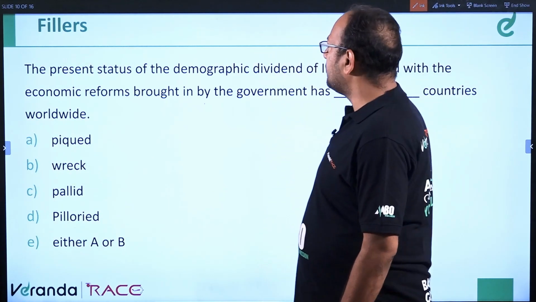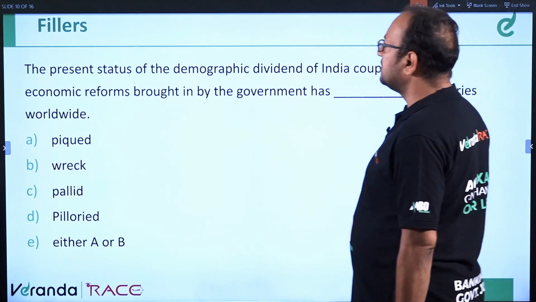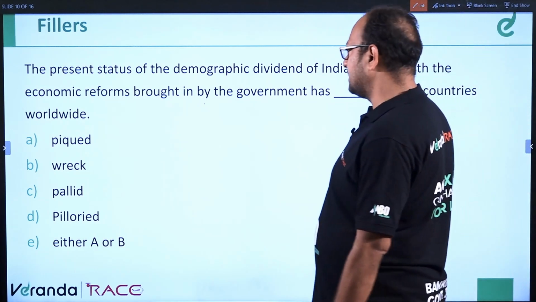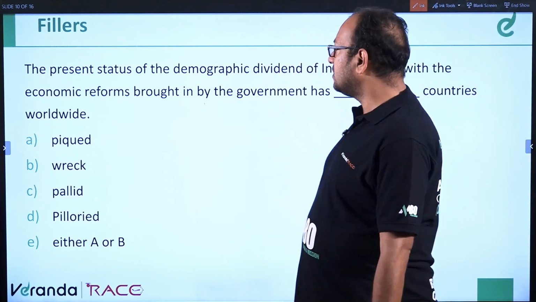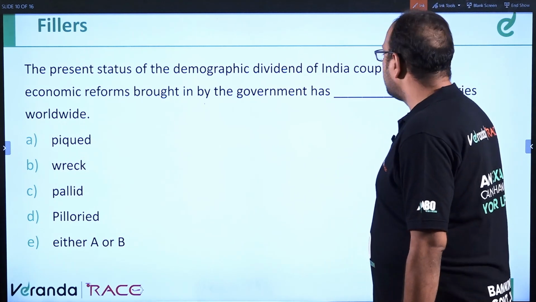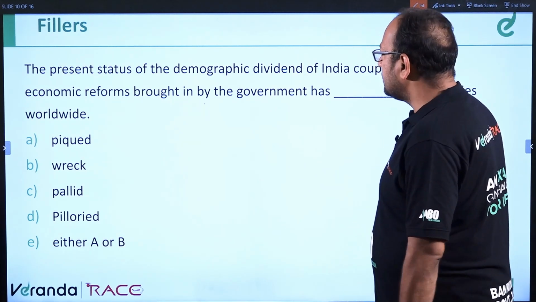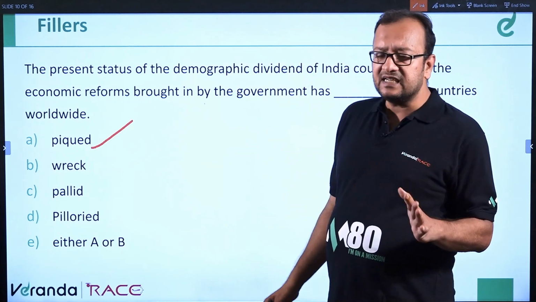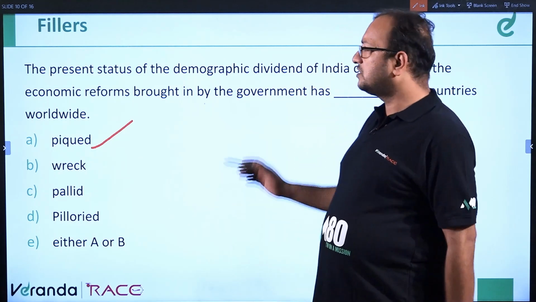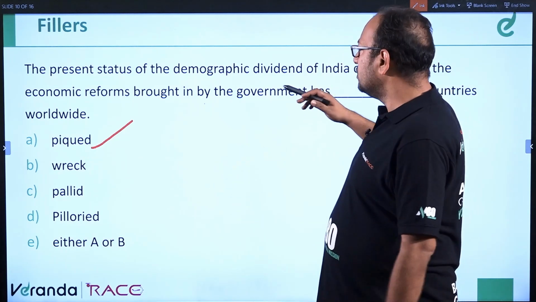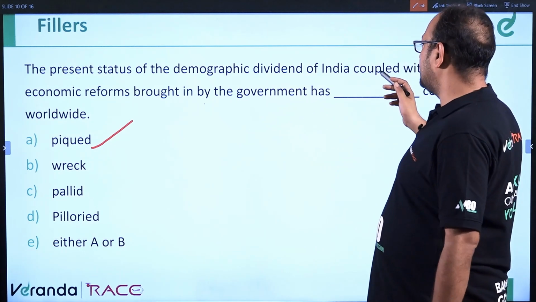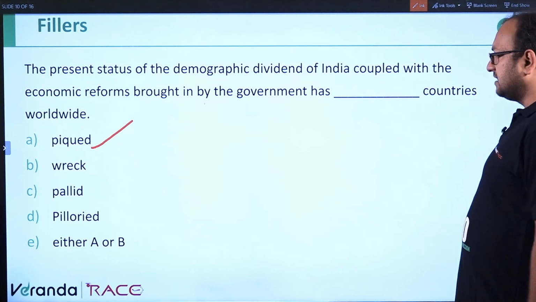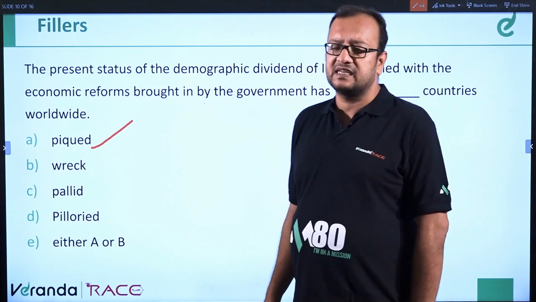The present status of the demographic dividend of India, coupled with the economic reforms brought in by the government, has dashed countries worldwide. So piqued would be irritated or stimulated. So stimulated is not the correct answer. So irritated. The present status of the demographic dividend of India, coupled with the economic reforms brought in by the government, has dash countries. Piqued means irritated, frustrated, this way.